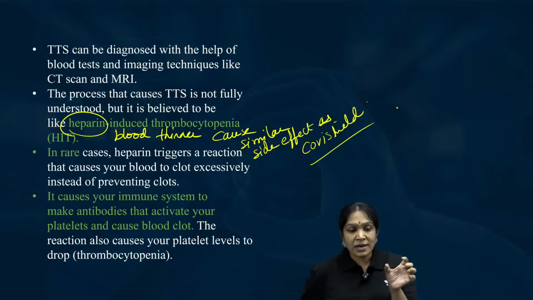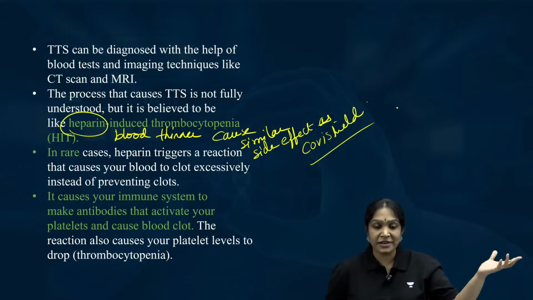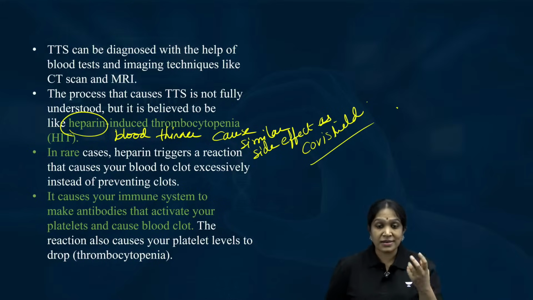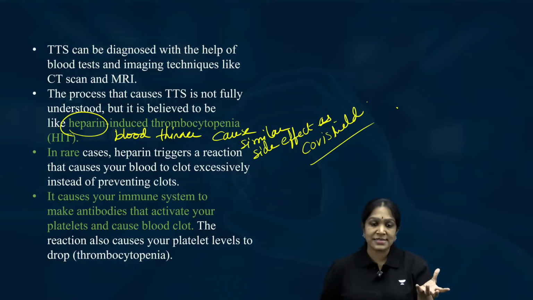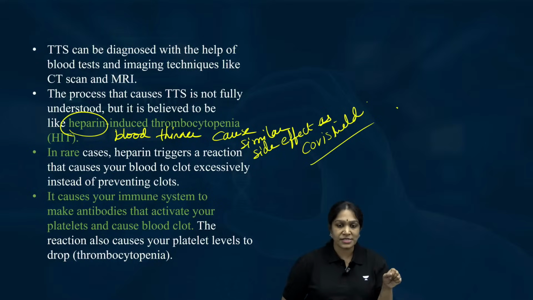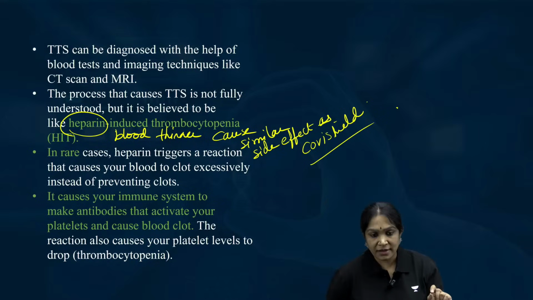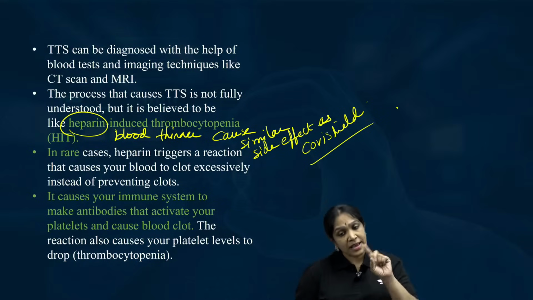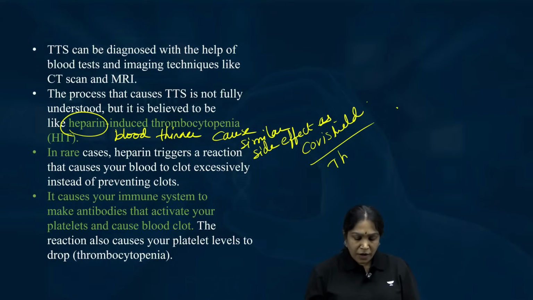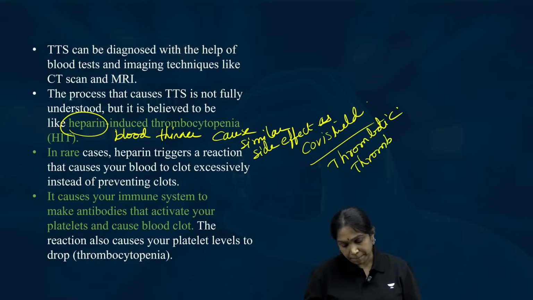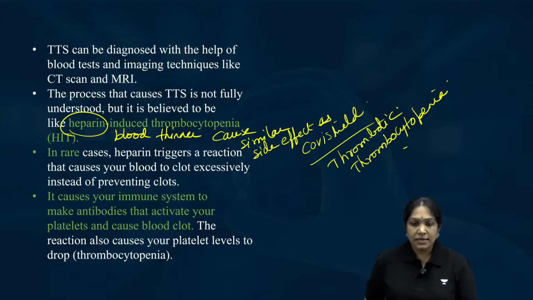There is a medicine called heparin. Why do we take heparin? It is a blood thinner. Some of your families, maybe some grandmother, grandfather, if they have cholesterol, there are some situations where the blood thickness increases, then they may take this heparin injection. Heparin is a blood thinner, but it also has the same side effect. What is that side effect? Thrombotic thrombocytopenia. Yes, clear for all of you.